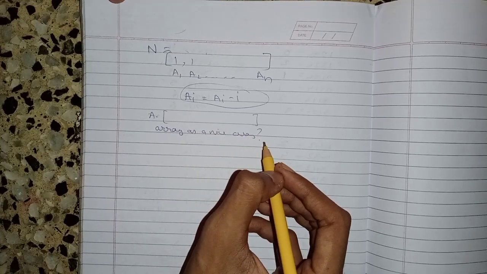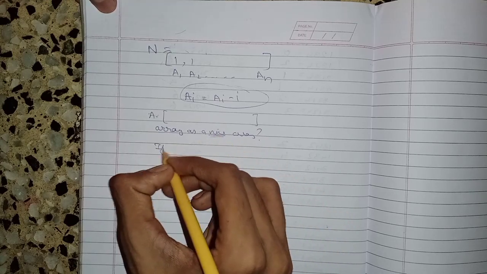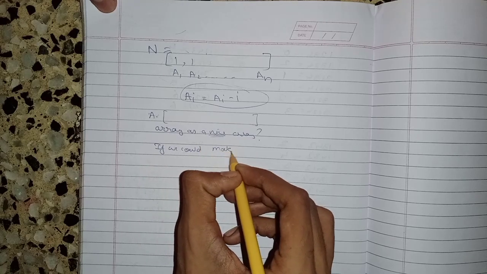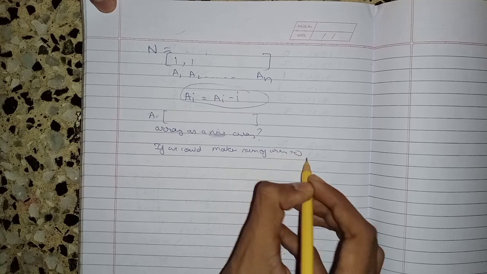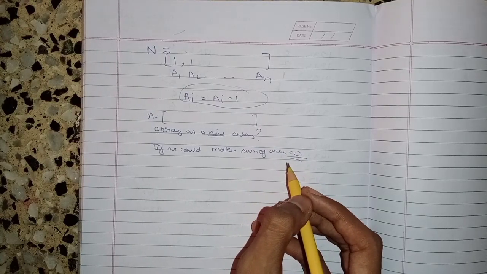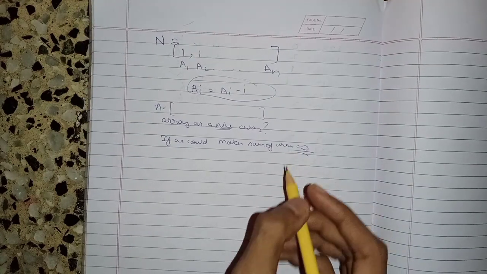The condition for being a nice array is that if we can make the sum of the array 0, then that array is called a nice array. This question was pretty simple.